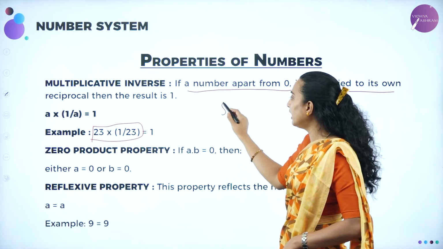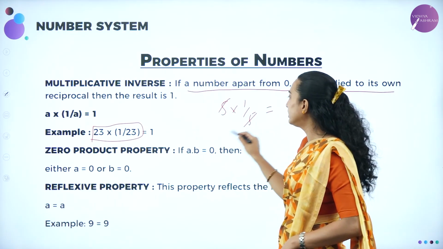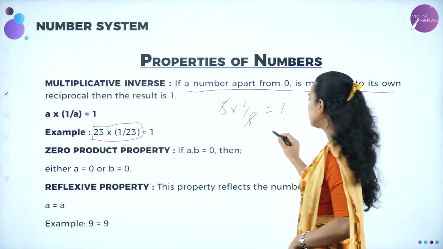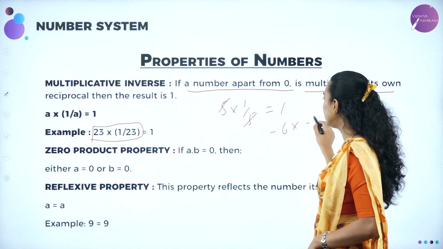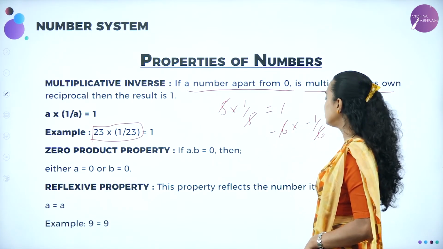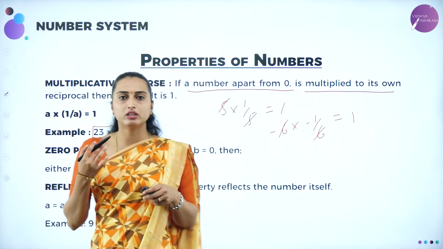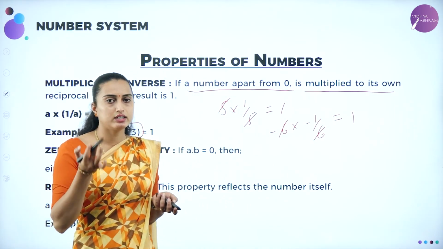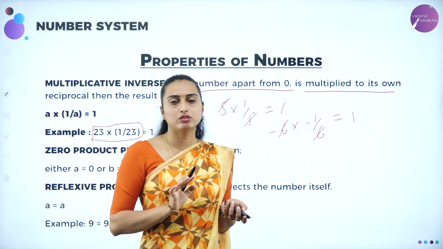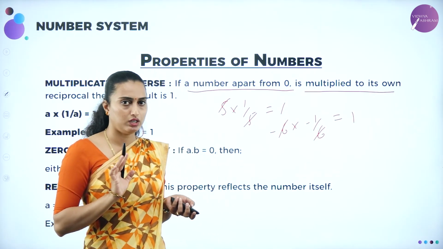Otherwise I can take 5 into 1 by 5, where 5 will get cancelled and give 1. Otherwise minus 6 into minus 1 by 6. 6 will get cancelled. Minus into minus is plus, which gives you 1. Whether you take negative numbers or positive numbers, multiplying by the reciprocal will give you the answer 1. It is the multiplicative inverse.